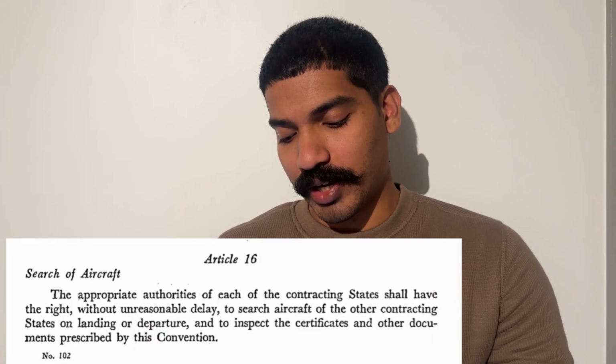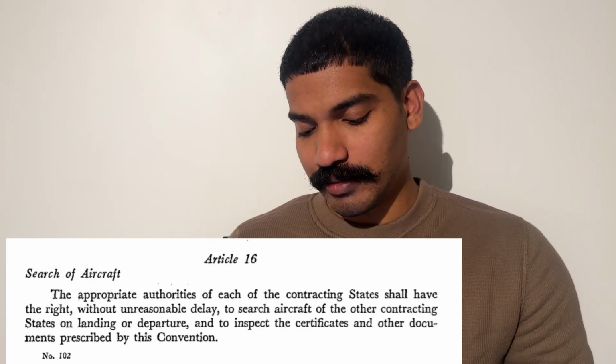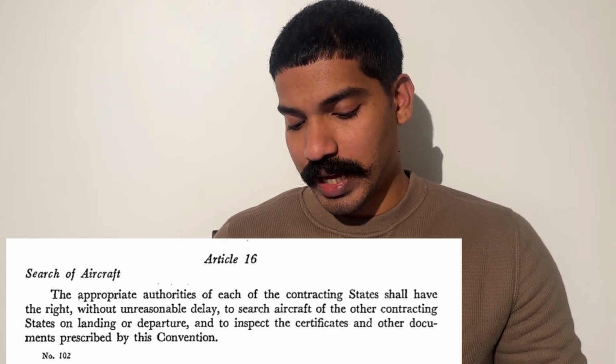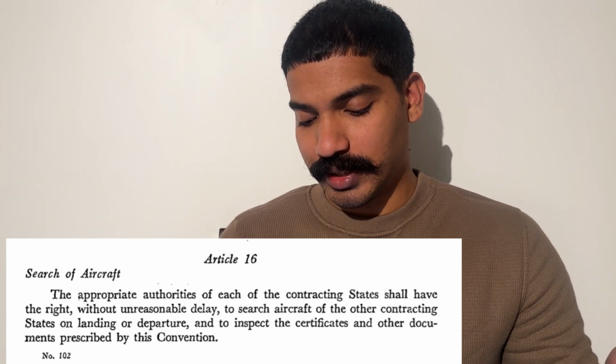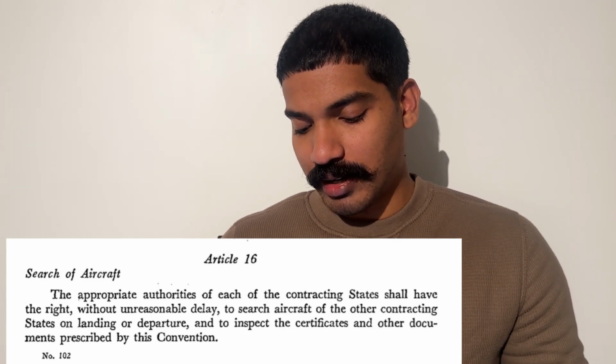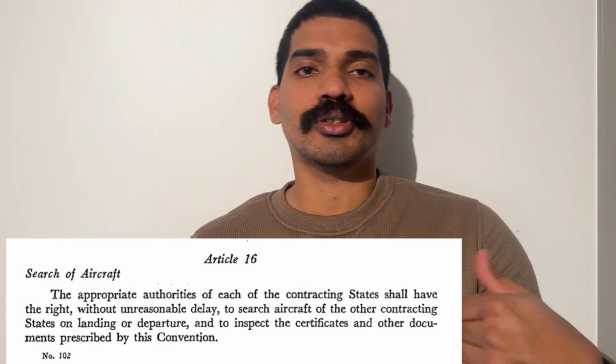Now we'll move on to Article 16, which is search of aircraft. The appropriate authorities of each contracting state shall have the right, without unreasonable delay, to search aircraft of all other contracting states on landing or departure, and to inspect the certificates and other documents prescribed by the convention. So it is simple.